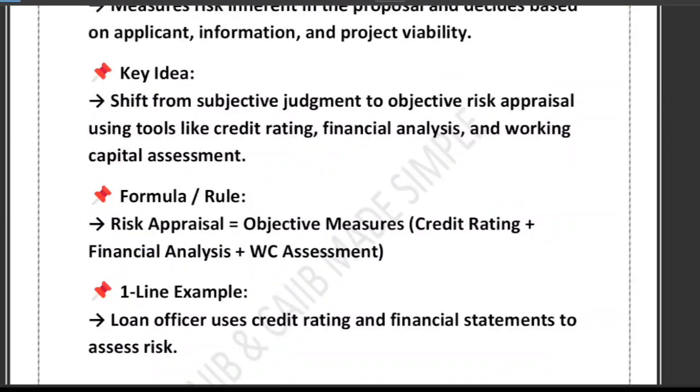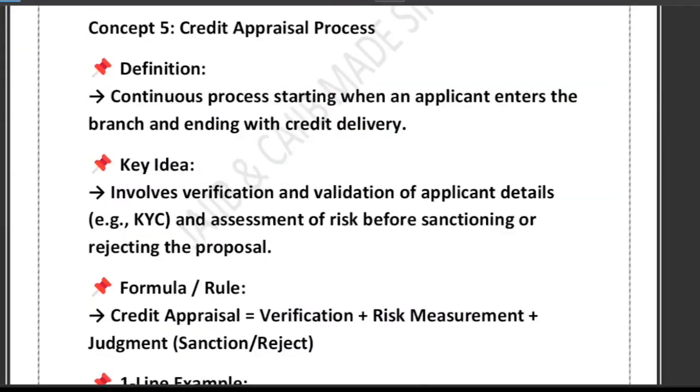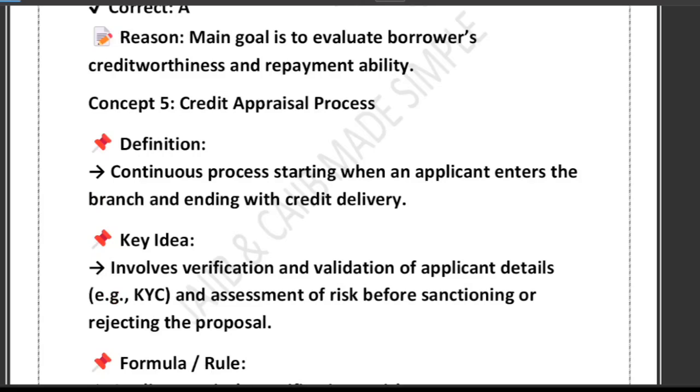Now have a look at the credit appraisal process. So friends, credit appraisal starts with, ever wondered what happens after you walk into your bank for a loan? Credit appraisal is not a one-time step. It is a continuous process. It starts the moment you enter the branch and ends when the loan is delivered.